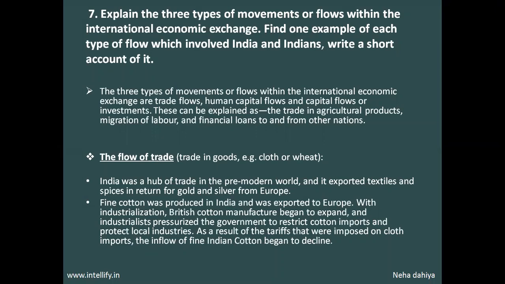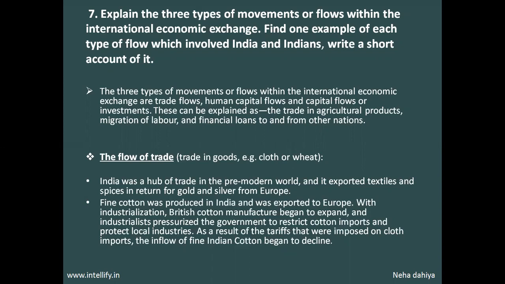Fine cotton was produced in India and was exported to Europe. With industrialization, British cotton manufacture began to expand, and industrialists pressurized the government to restrict the cotton imports and protect local industries. As a result of the tariffs that were imposed on cloth imports, the inflow of fine Indian cotton began to decline.